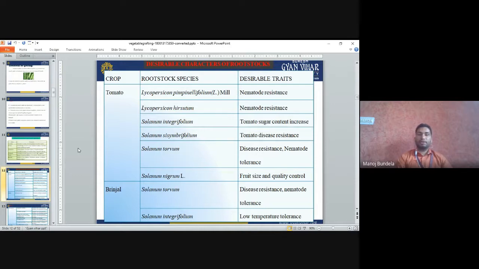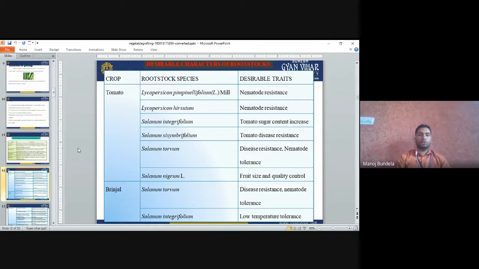Solanum integrifolium increases the sugar content in tomato. That's why we use it. Solanum sisymbriifolium is disease resistant in tomato. Solanum torvum gives disease resistance and nematode tolerance.